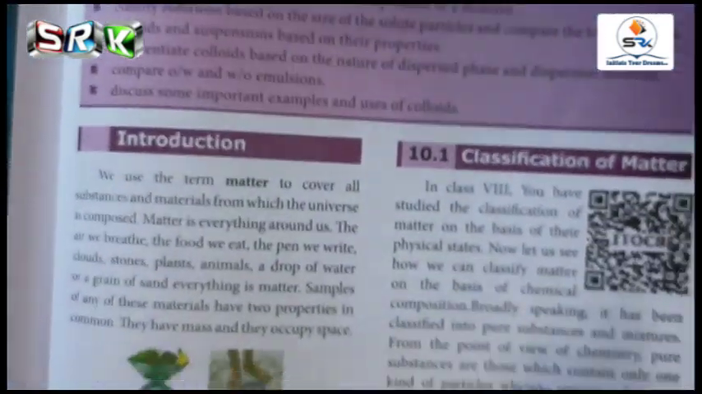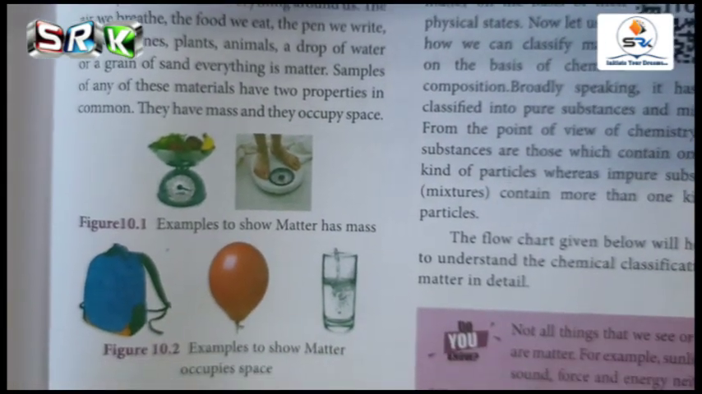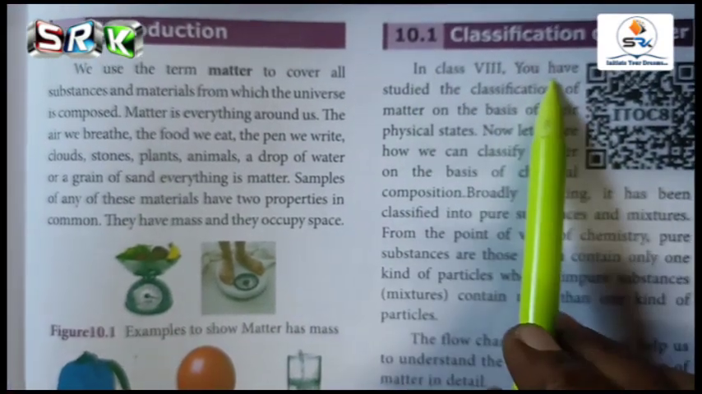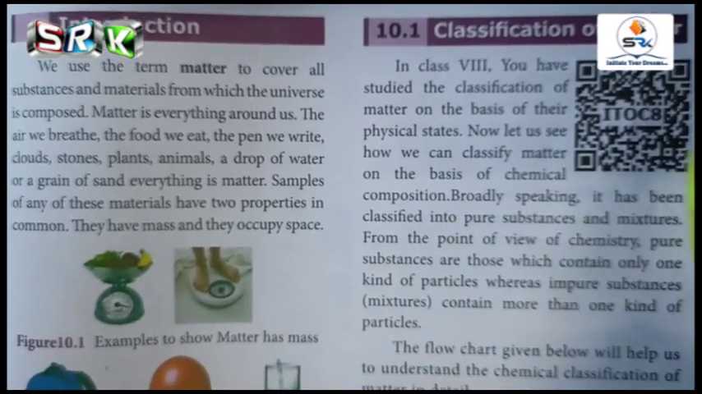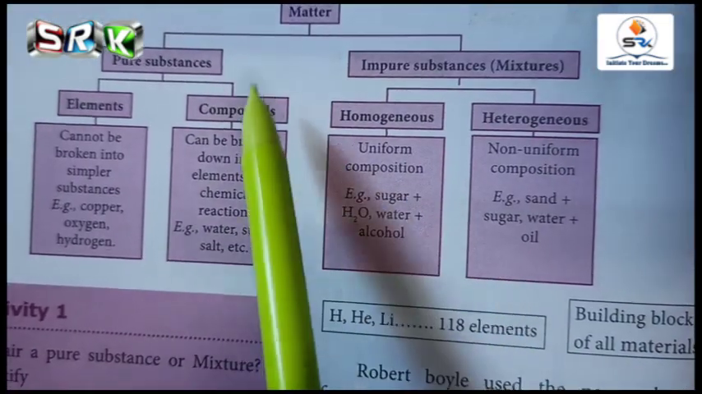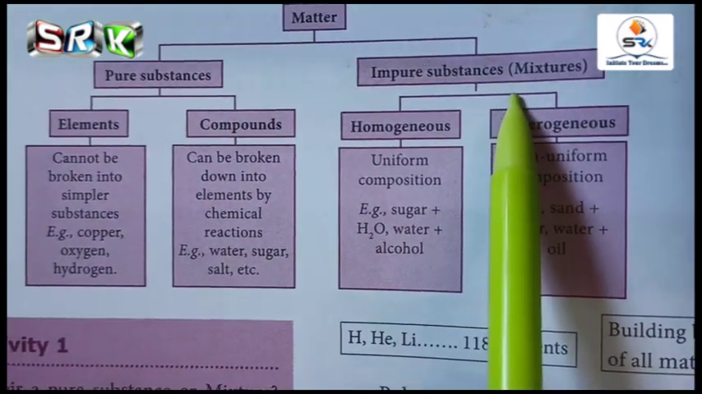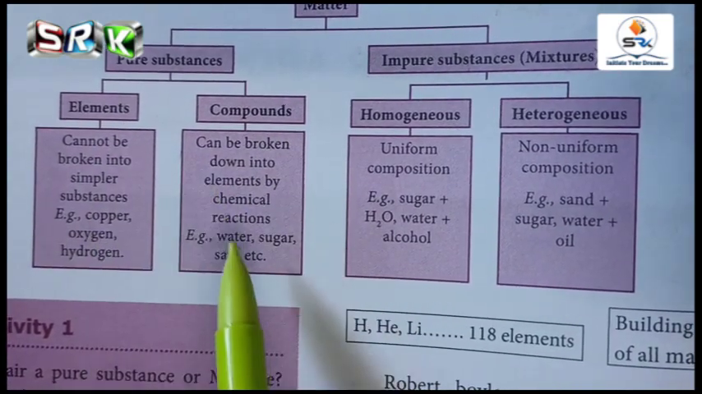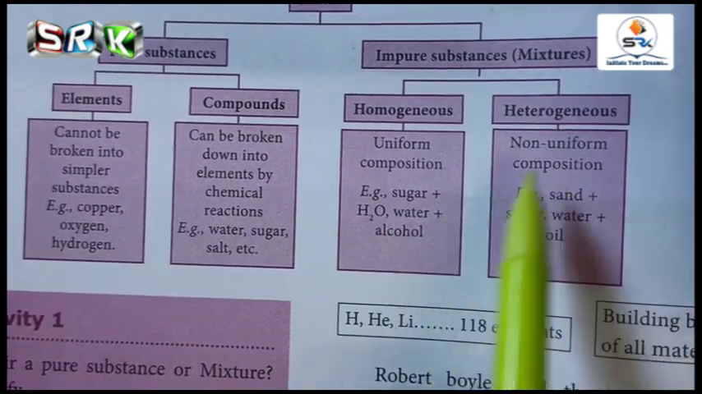Once again we will recall what we have seen in the previous class. That is the definition we have seen for matter. And next one is classification of matter, that is physical states of matter you have studied in your earlier classes. And after that, on the basis of chemical composition we have seen in the previous class, matter is classified into pure substances and impure substances. Pure substances are classified into two types, elements and compounds, and examples also we have seen for that. And impure substances are homogeneous and heterogeneous, and the examples also we have seen for that.